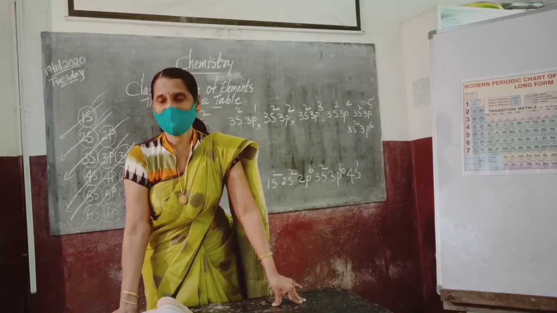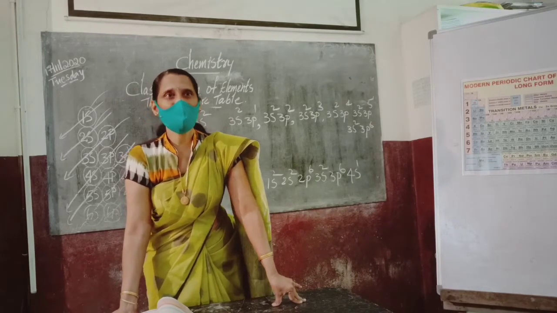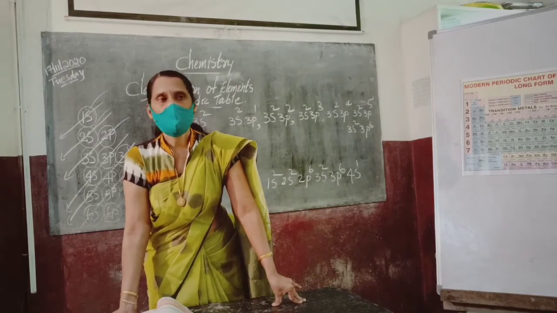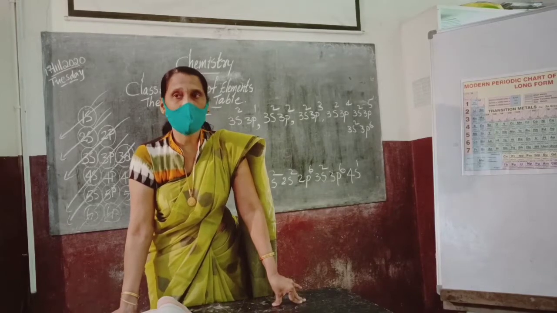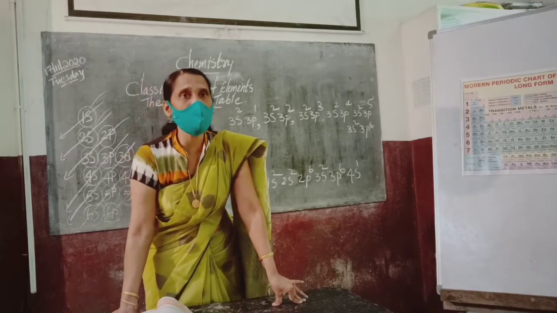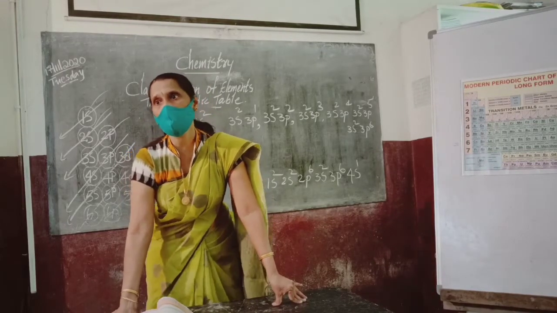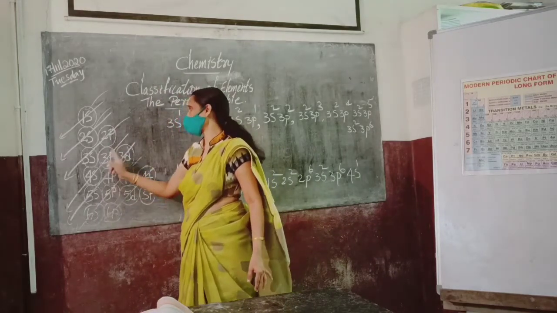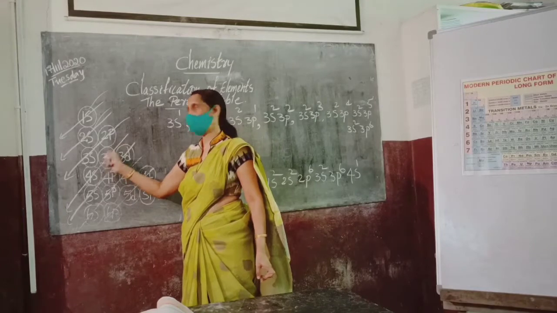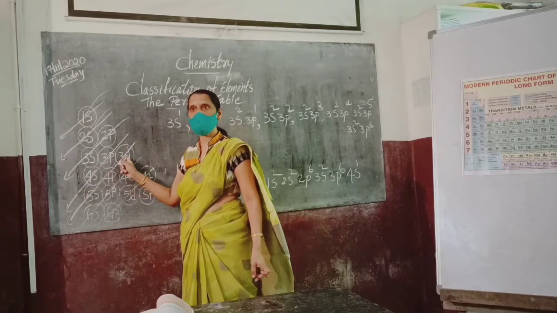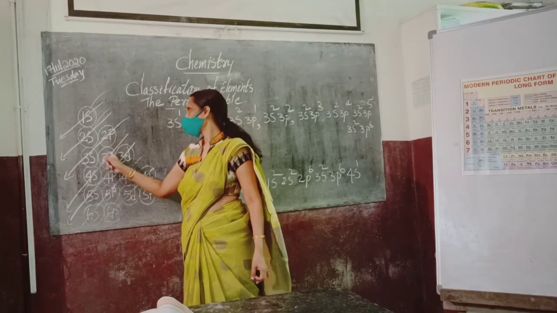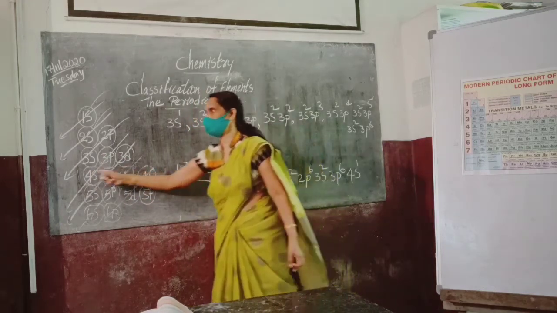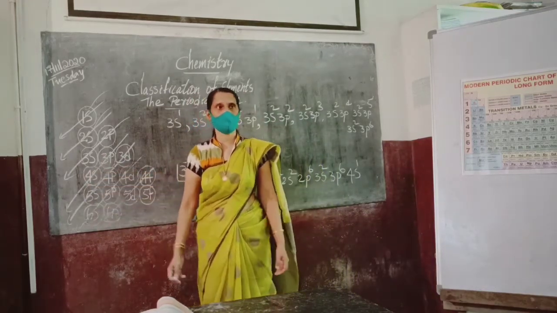So you calculate 10 plus 6 plus 2, 18 elements. But that is not possible. Because electrons will enter according to the increase in energy levels that you get from this Moeller diagram. After 3p, electrons will enter into 4s, not 3d. So after 3p we should not consider 3d, because 4s means another new shell is coming up.